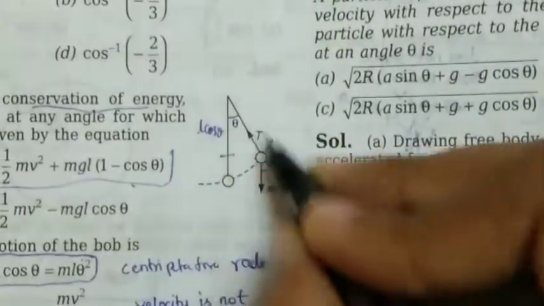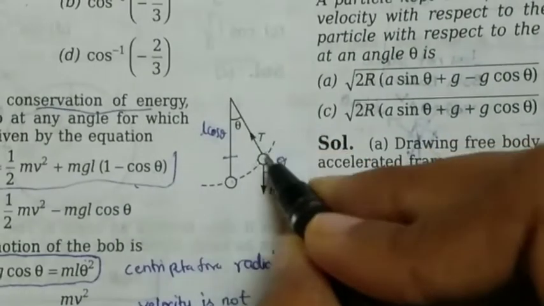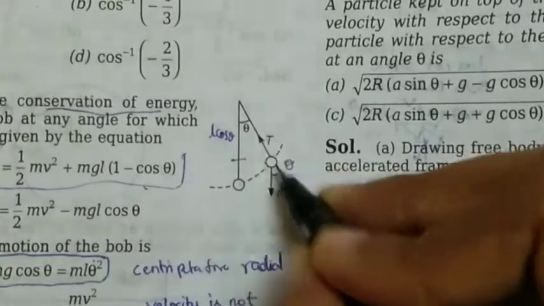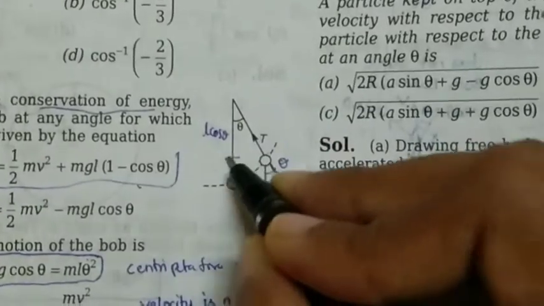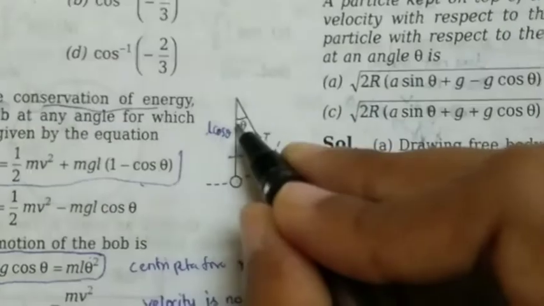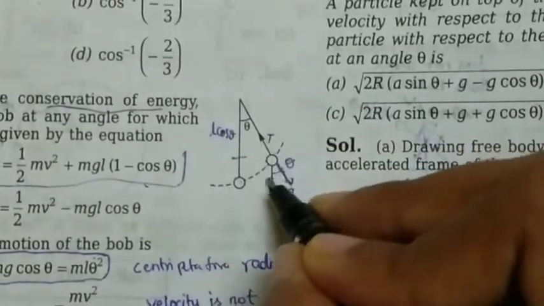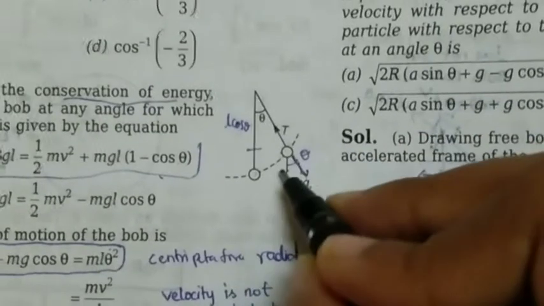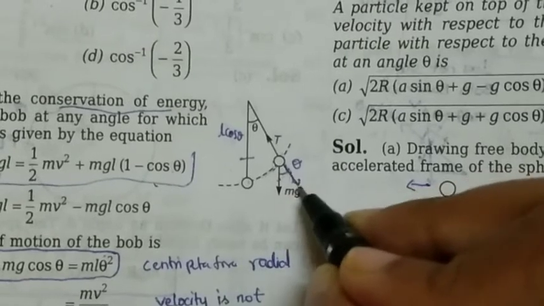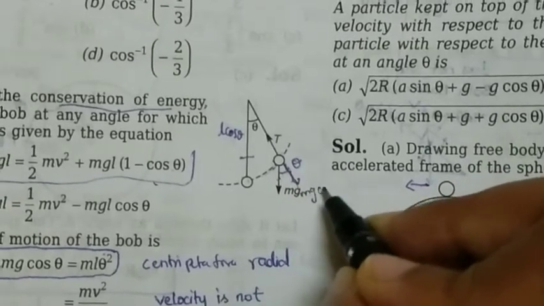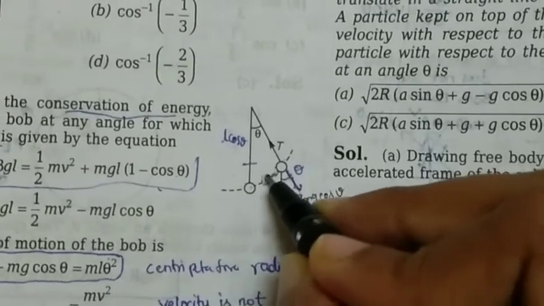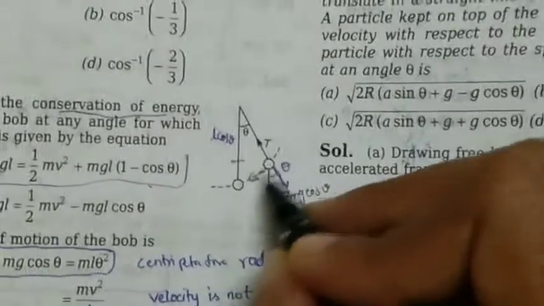If this is angle theta, and if we extend this line, the angle between this line and this weight is nothing but theta, because this line is parallel to this line, and this line we have just extended. So the angle between these two lines is the same as this angle, theta. If we resolve it into components, this line would be mg cos theta, and this is mg sin theta. Because of mg sin theta, there would be motion in the bob.